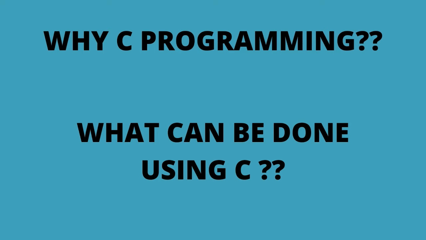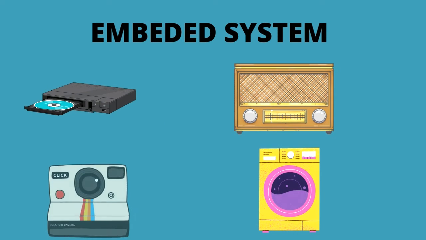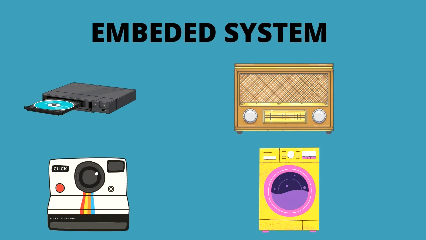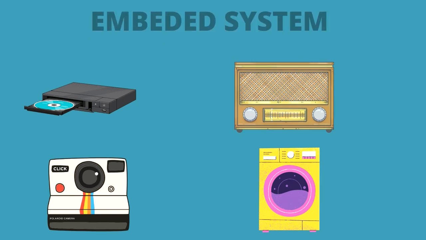Obviously, before studying, we must know the application of it. So let's see where all the C programming is used. It is used to develop embedded system. So what is embedded system? Embedded system is a DVD player, music player, camera, washing machine, etc.